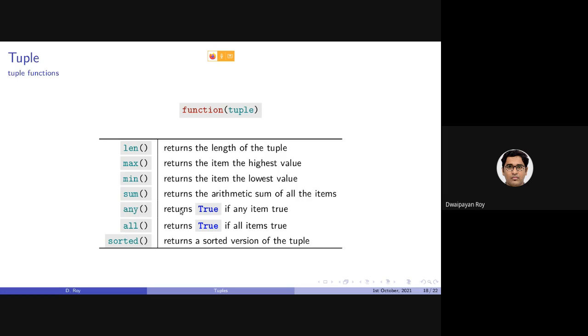Any returns true if any item is true. All returns true if all the items are true. Some of these functions are also applicable to sets as well. And similar to list, sorted can also be applied, which returns a sorted version of the tuple. The way we can call them is similar to the way we have called them in list or sets.